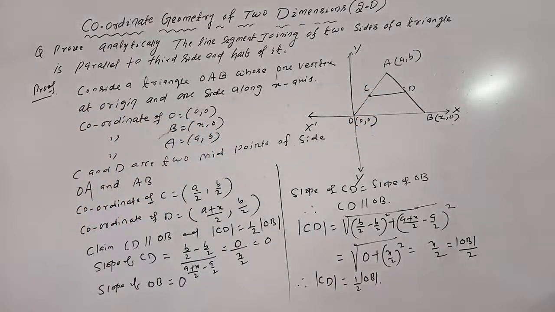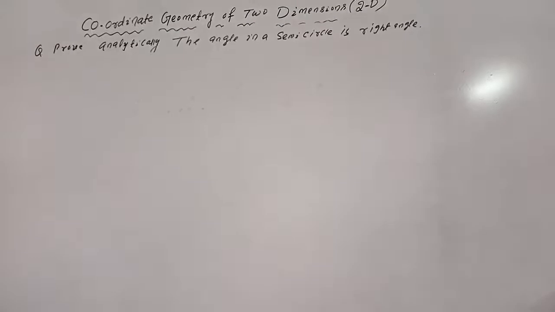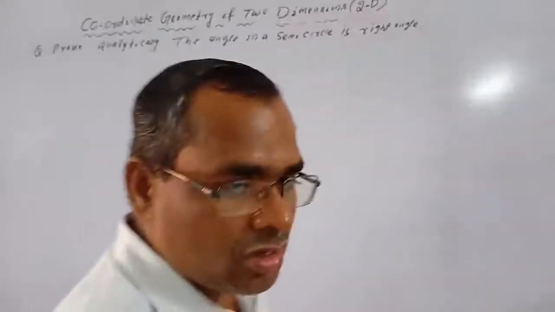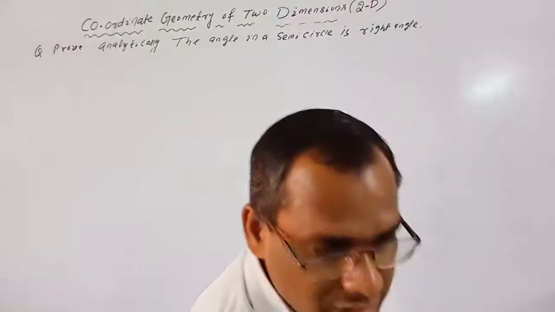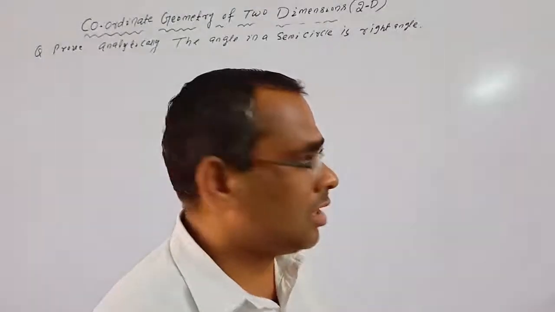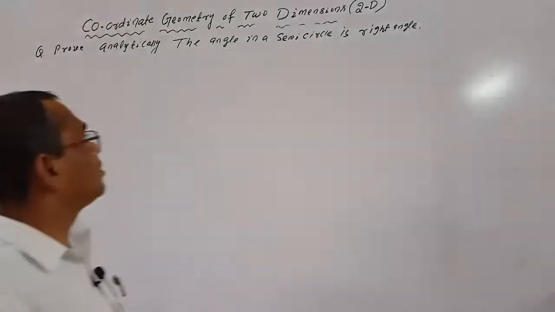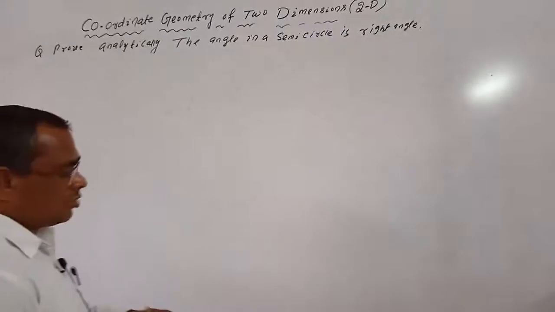Next we prove another question, another proof analytically. Prove analytically that the angle in a semicircle is a right angle. You know, the angle inscribed in a semicircle is a right angle, but we prove it by the analytical method.